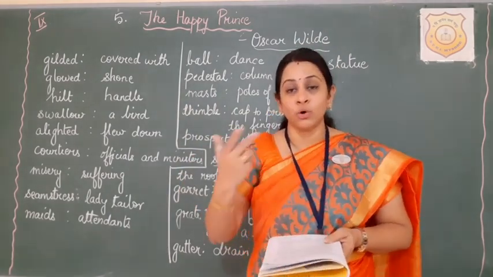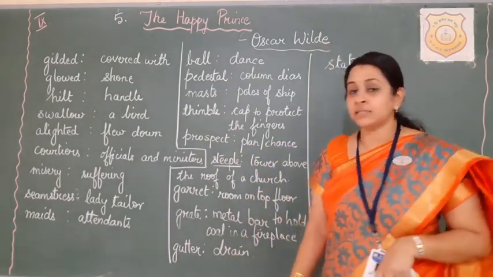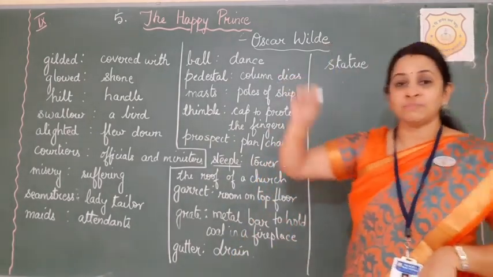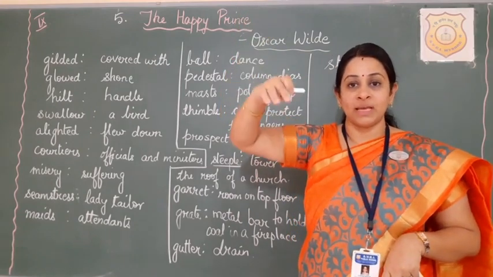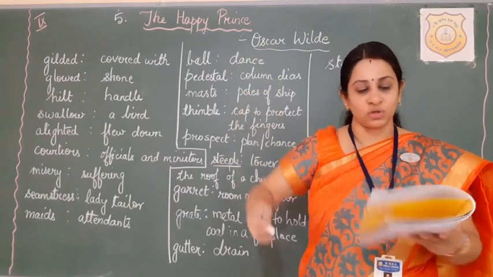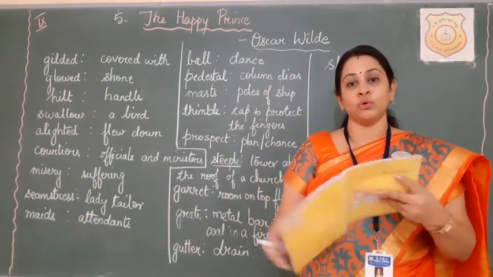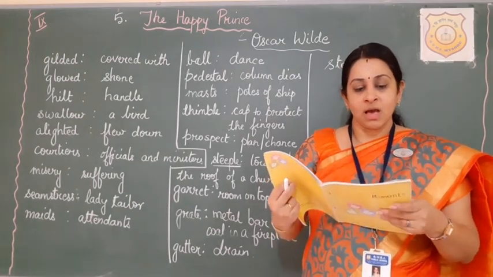Why does he want the swallow to do it? Because he is a statue and his feet are stuck to a pedestal. He is placed on a high column, and how is he placed? He is made to stand and his feet are tied. It is fixed on the pedestal. So he requests the swallow to go and hand over the ruby to this seamstress.